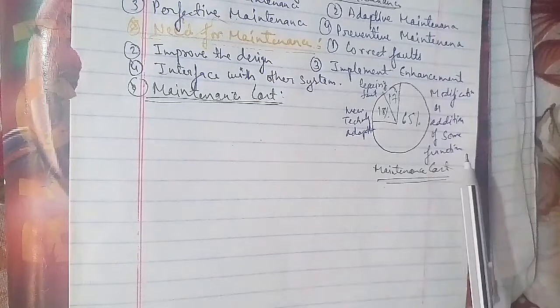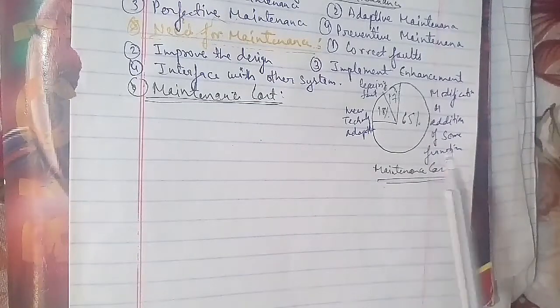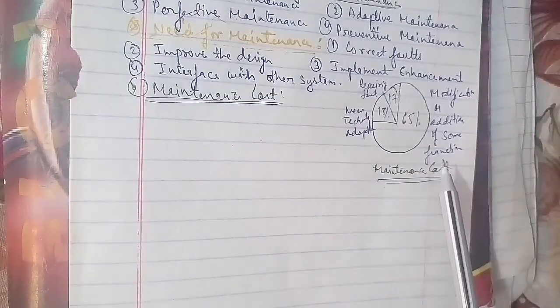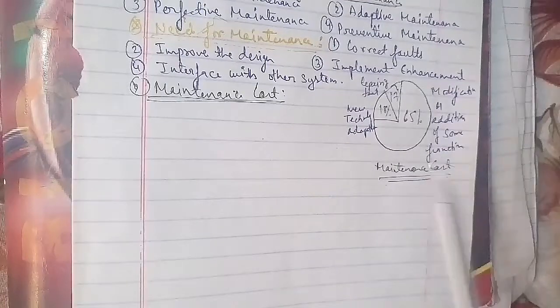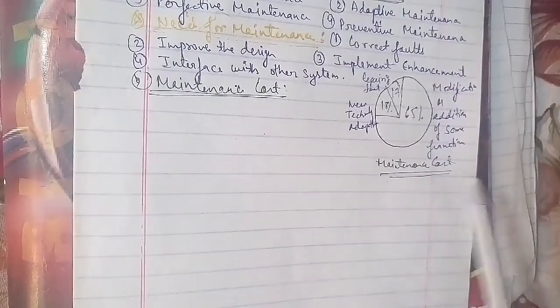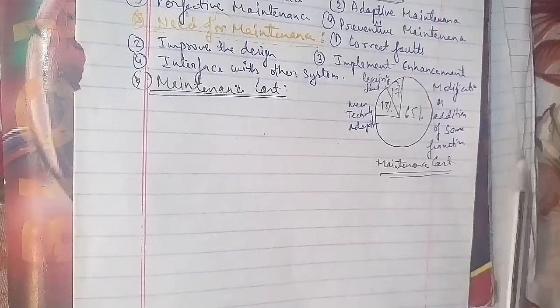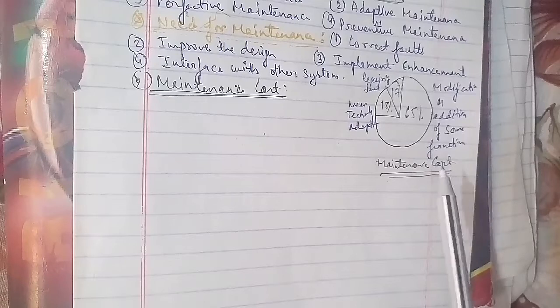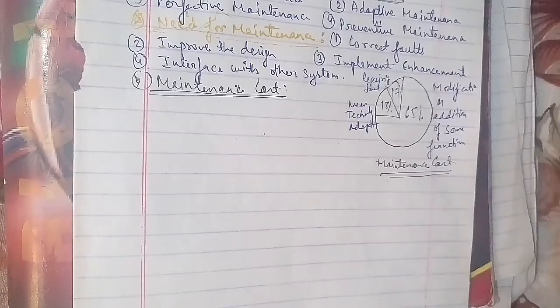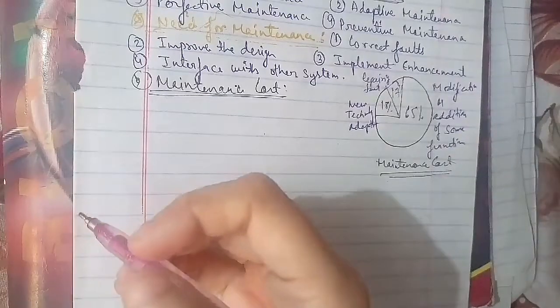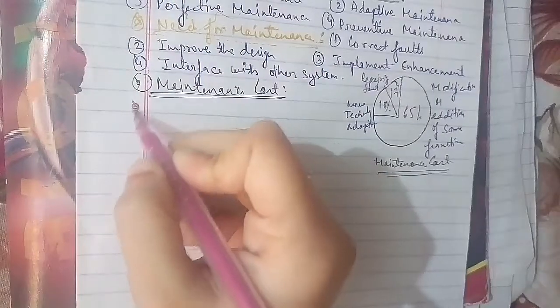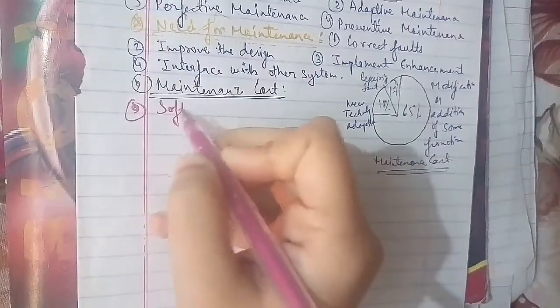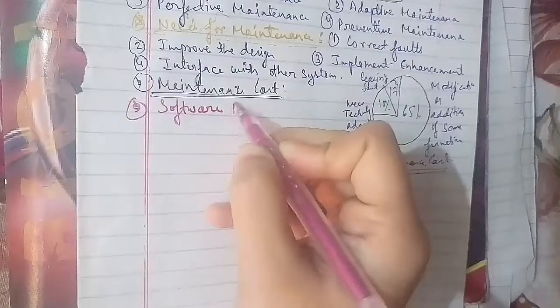Next we'll go ahead to discuss software re-engineering. The question being asked is, what do you mean by the term software re-engineering, why is it required, discuss. This is asked for 5 marks, so we have to discuss it in detail. So for software re-engineering, we talk about the need as well.